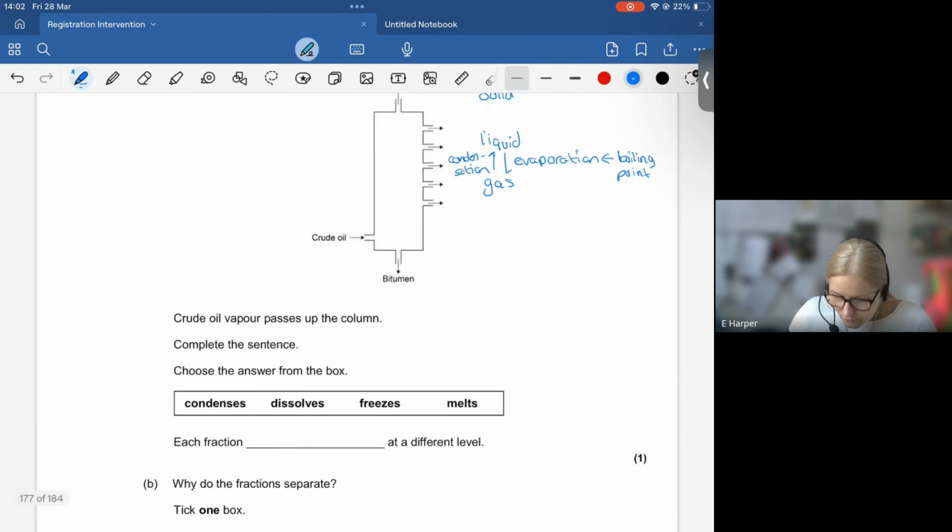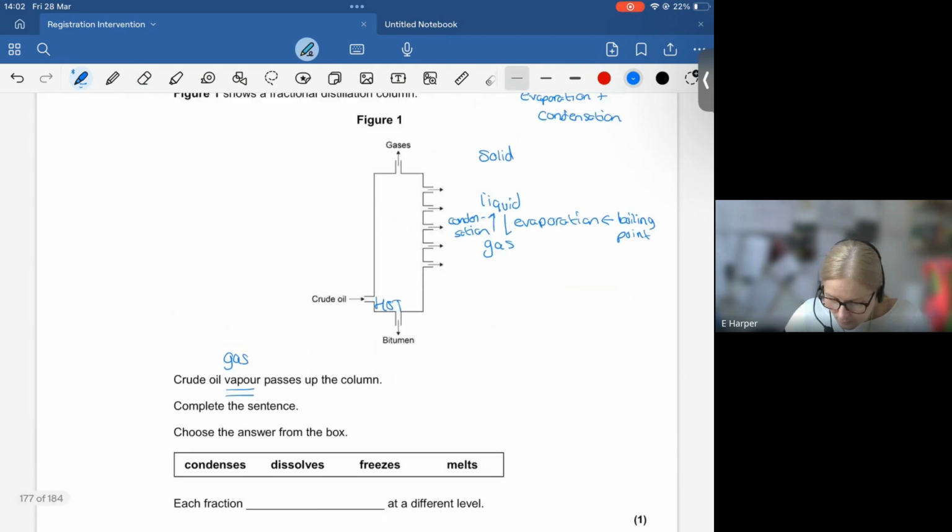So we carry on down. It mentions crude oil vapor is passed into the column. And that vapor is a big clue, because it's telling you it's a gas. So as it enters, it's a gas. Now, I would point out, because it's going to help you later on, that does really identify that it's probably pretty hot down here if it's a gas when it enters. What it wants to know is each fraction does something at a different level.